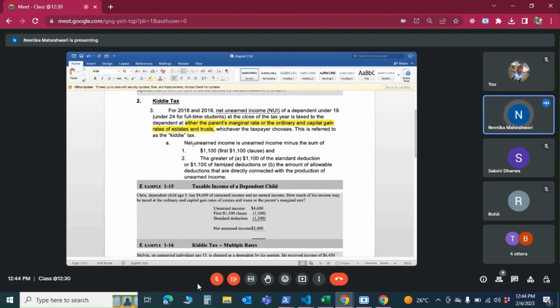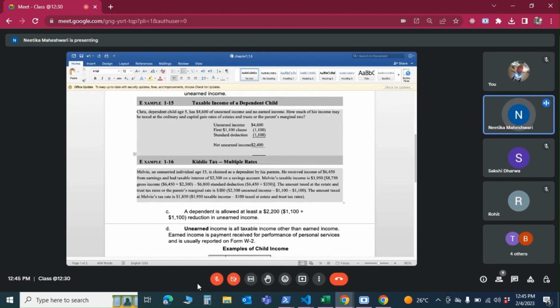So net unearned income is unearned income minus the sum of $1,100. This is the first $1,100 clause that we can deduct, and then the greater of $1,100 of the standard deduction or $1,100 of itemized, or there can be certain allowable deductions that are directly connected with the production of unearned income. So there could be some more expenses like commissions and all. If you're paying to earn that income, then those can be deducted. So let's go over these two examples and it will be very clear.